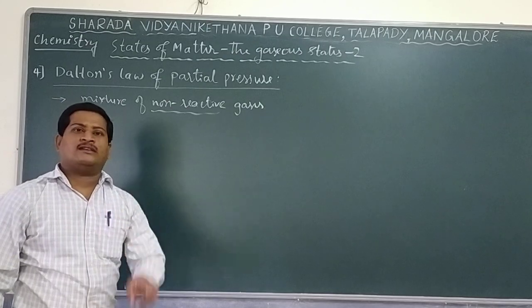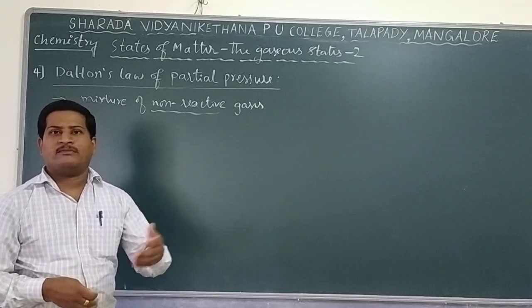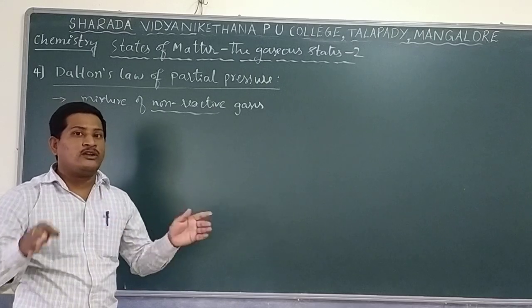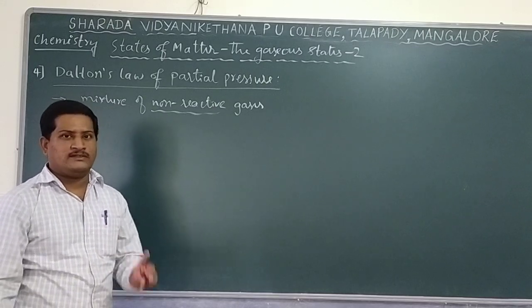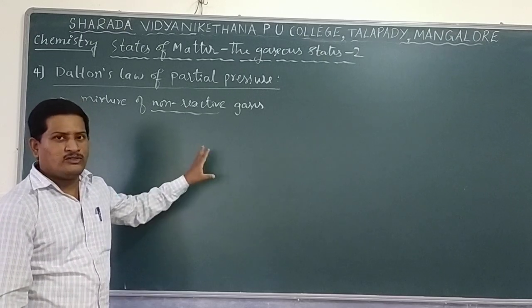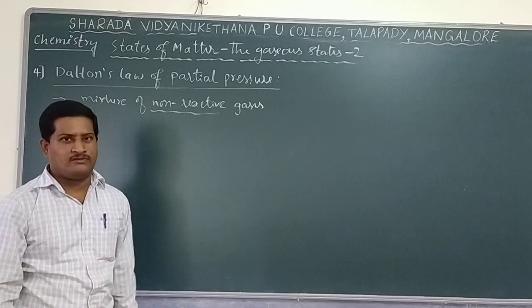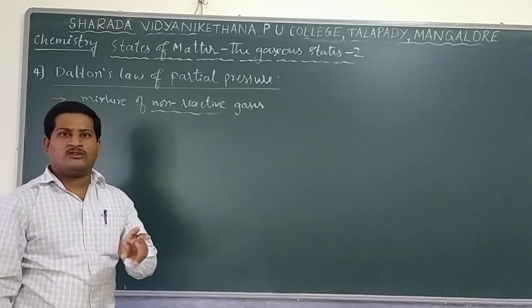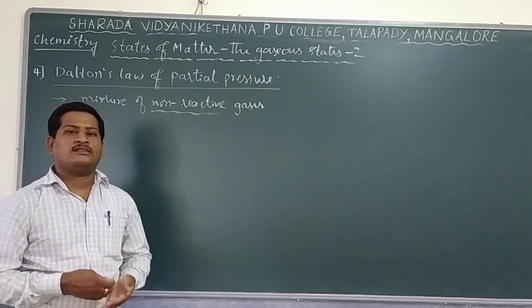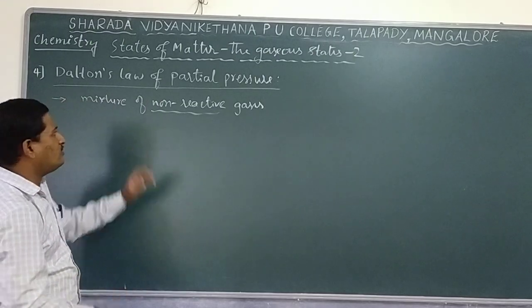If two gases are there at room temperature and pressure, they should not undergo any chemical reaction. Then such a gaseous mixture is called non-reactive. Non-reactive gas means they should not undergo any chemical reaction between themselves. And if there is a chemical reaction taking place between the gas molecules, then they are called reactive gases. Here the gases must be non-reactive.